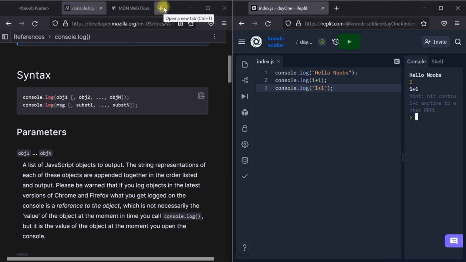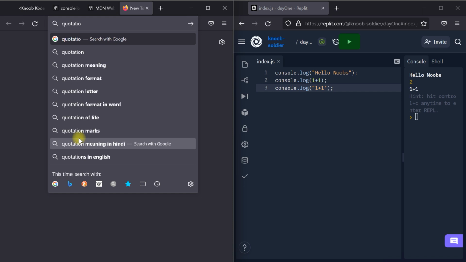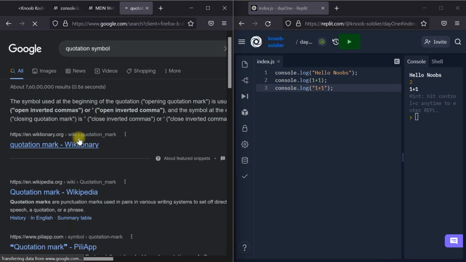Let me just say what the quotation symbol is called. This is a noob level, we will get to know things from a noob level. So the symbol used at the beginning of the quotation, the opening quotation mark, is usually open, inverted, or this one, and the symbol at the end is the closing quotation mark. Okay, this is from the dictionary.